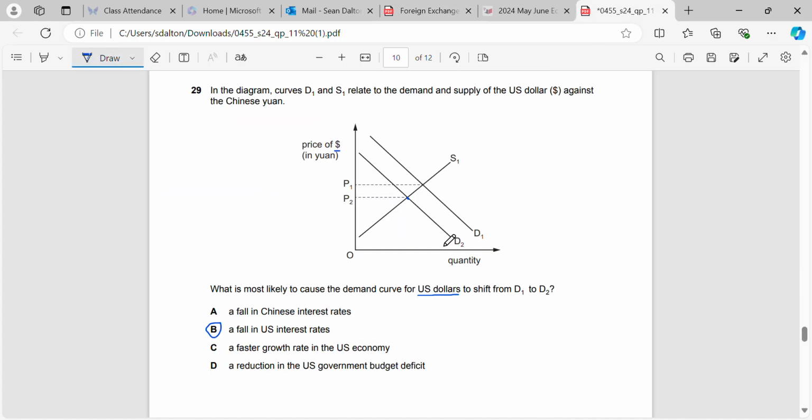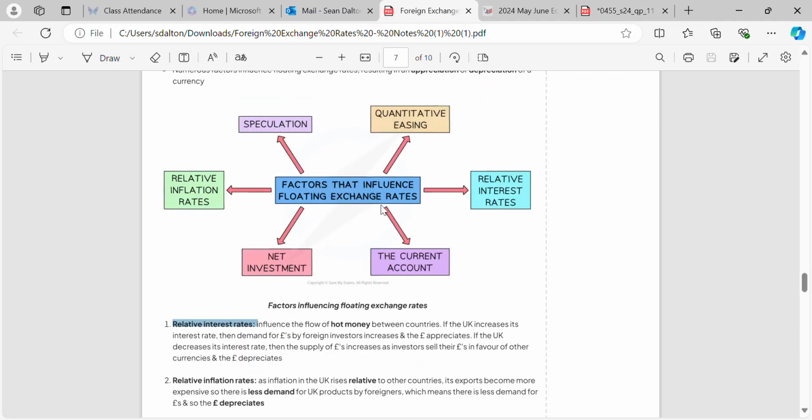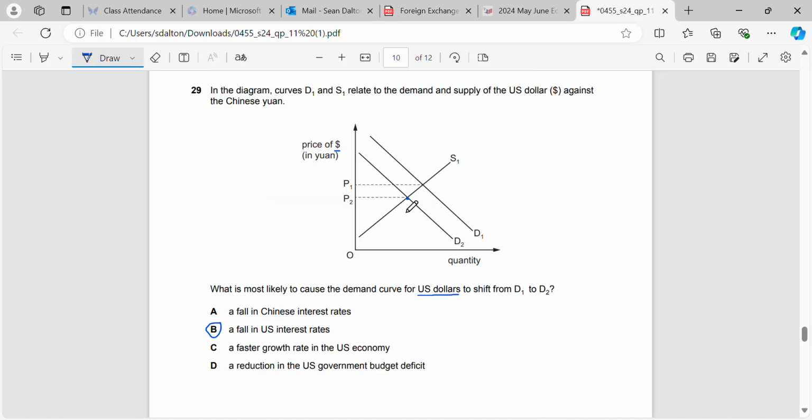You'll see that if the interest rates in the country go down, there's going to be less demand for US dollars to be traded, because US dollars will be essentially moved out of the banks and put into different areas. So here you'll see supply of pounds increases as investors sell their pounds in favor of other currencies, and the pound depreciates, which can be matched up to what's in 29 here.